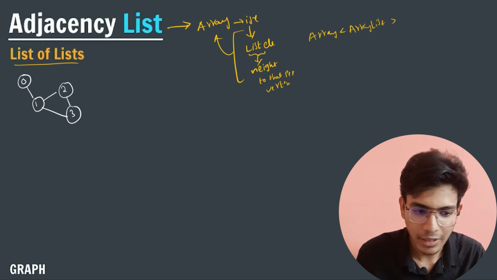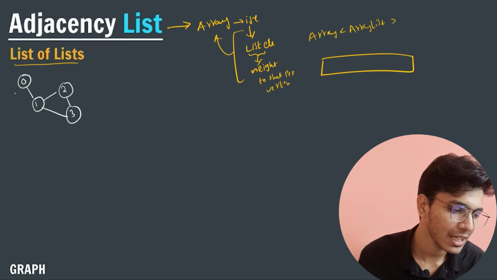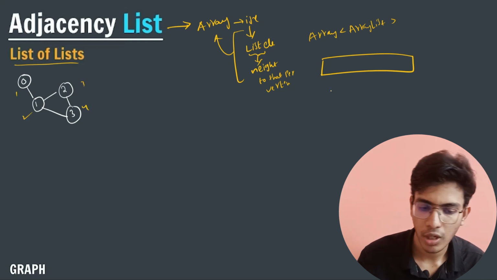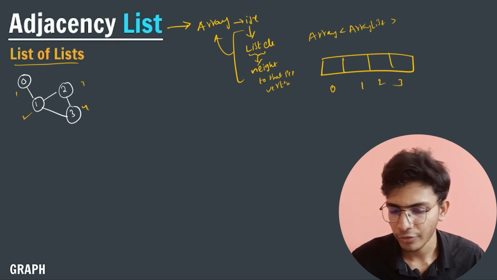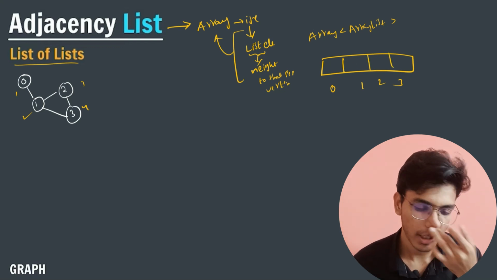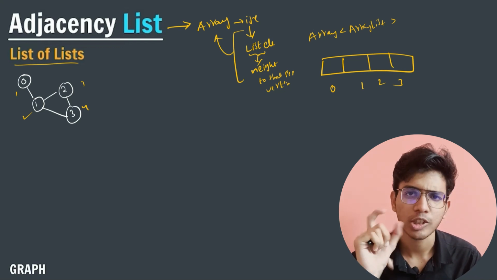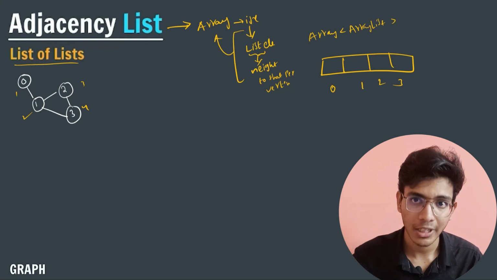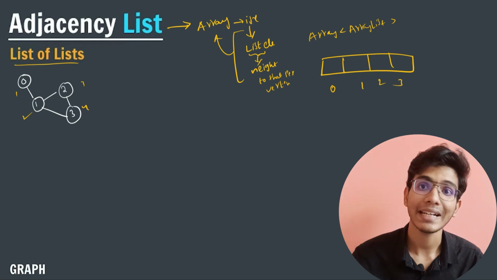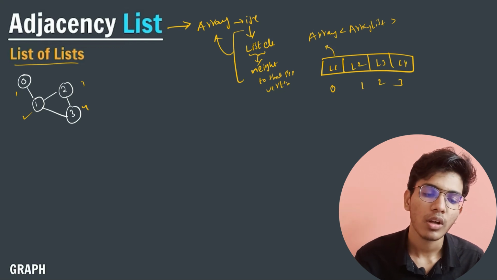So let me tell you clearly what I mean. I will create an array. Here this is my array, right? How many elements are there? 1 2 3 4. So I will create 0 1 2 3. I have created my array of size 4. Now at each and every index, generally we store a primitive data type. Here, in the place of a primitive data type, I will store different lists. So here I will store list 1, list 2, list 3, list 4.